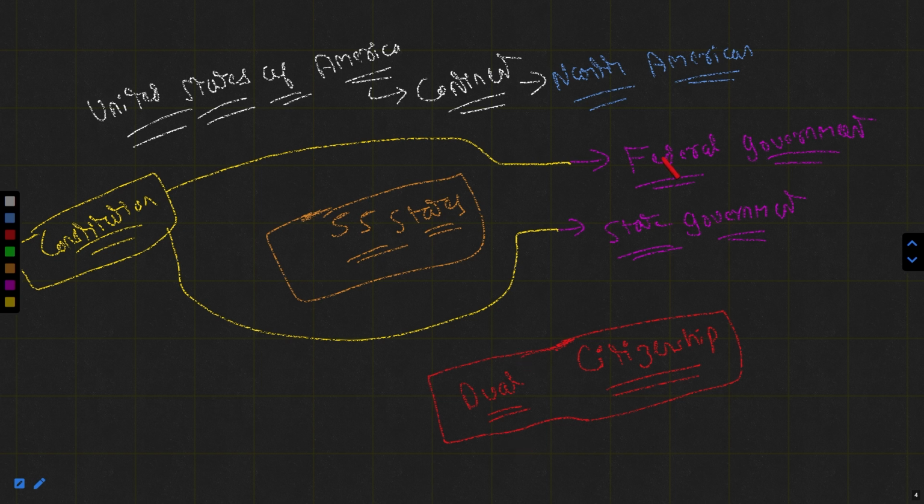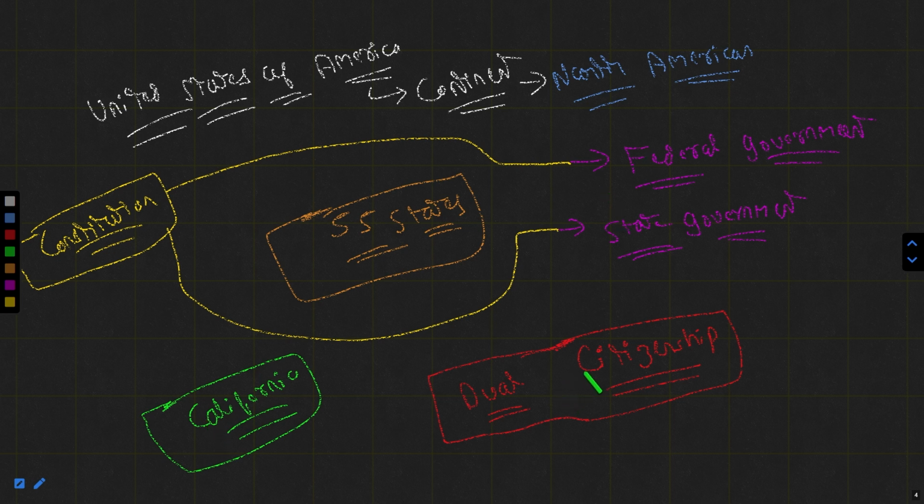Because there is a citizenship for the USA as a country, and if you are living in any particular state, for example the state of California, then you are required to obtain the citizenship for California as well as for the US.